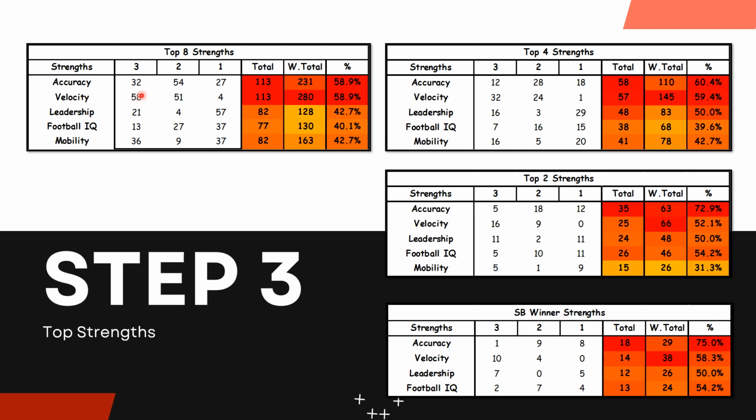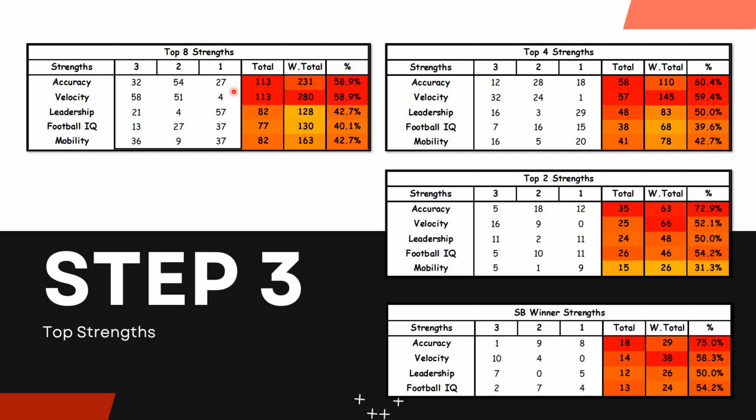This means that 32 out of the 192 top 8 quarterbacks had accuracy as their first best trait. And I hope that makes sense. Then this number 2 would be their second best trait, and then number 1 would be their third best trait. And I know you're saying, well, why'd you flip that?